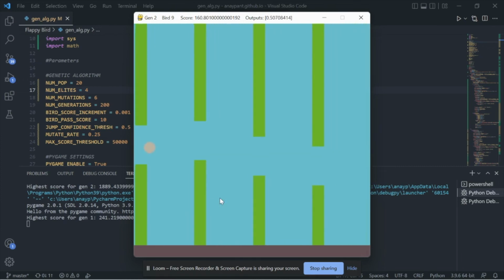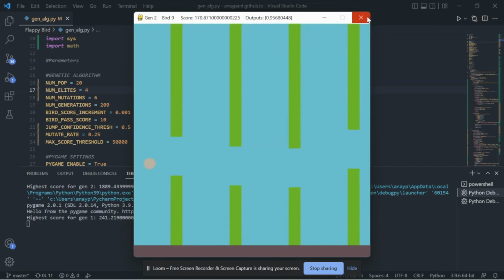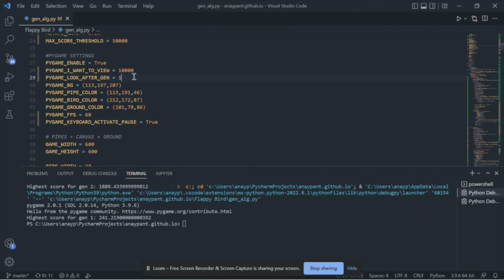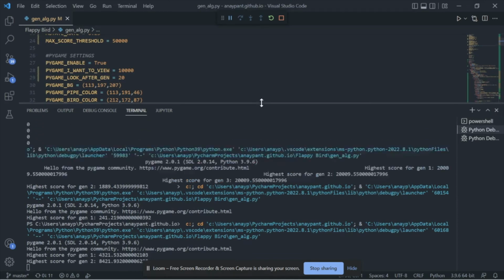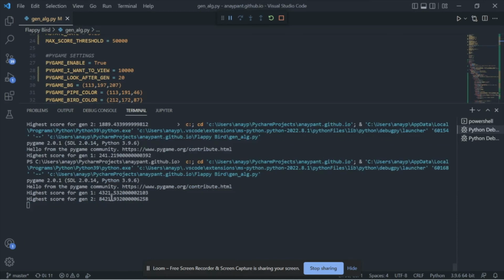And then just for fun, I wanted to show, if I fast forward to like the 20th generation or whatever, and we let it run, we'll get some updates here. So the best bird in this one was actually 4,300 and 8,400. And this one's already taking some time, so I don't even know if we're going to get to see it at this point. Because I have a max score cap here, but you can see how good it is. Yeah, so it's already hit the max score cap of 50K, which means that it automatically dies because we don't want it to go forever and kill the computer.